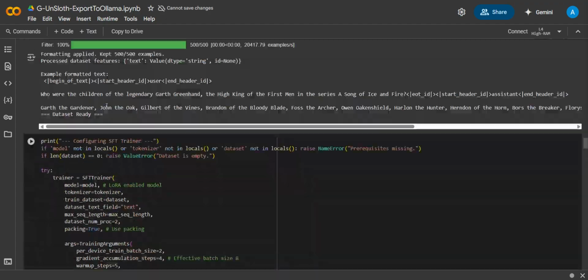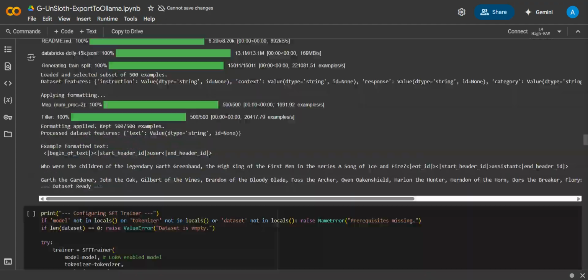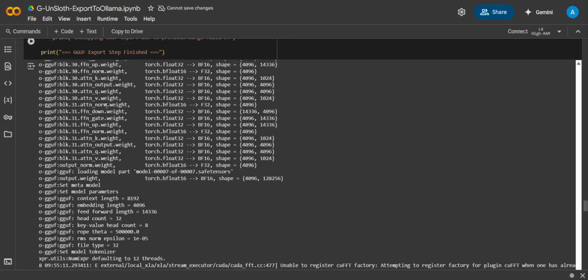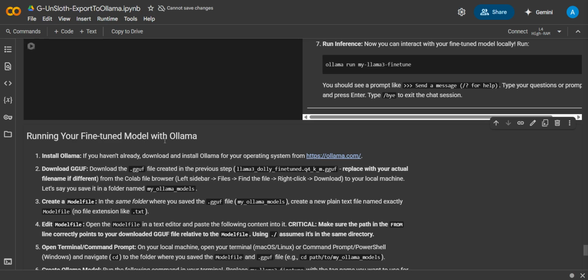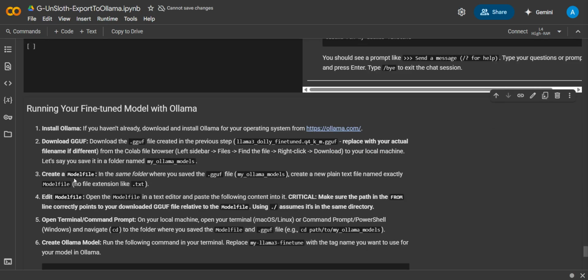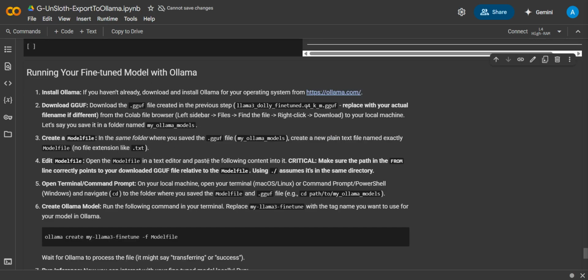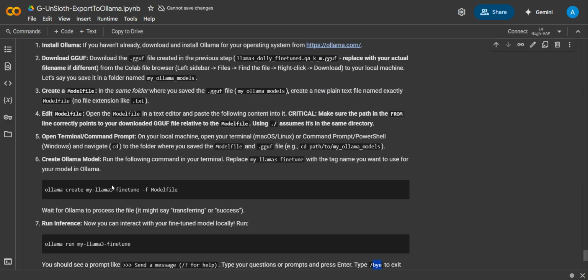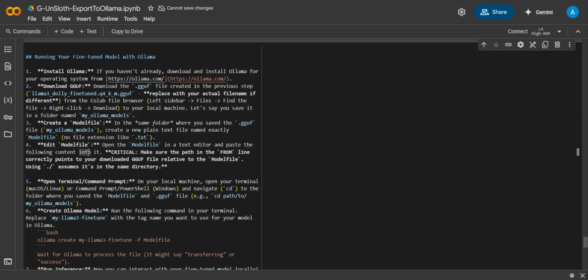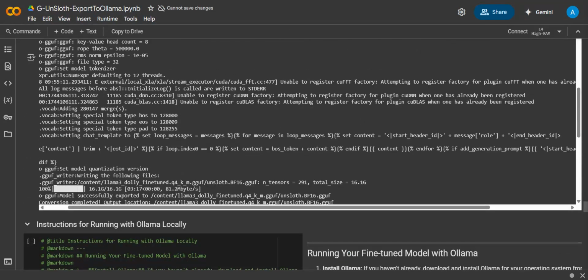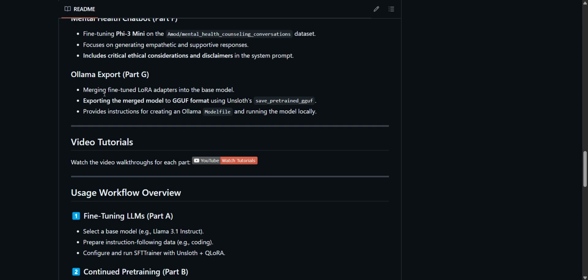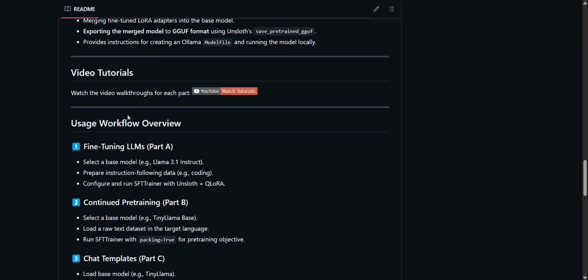This is exporting to Ollama and then running that. First, you'll have to install Ollama on your local and then continue with the process. These are the steps that I followed, the same thing basically, whatever is here. Downloading the GGUF and then creating a model file, and then in the command prompt you go to that file and run it. This is for running, and this is for the creation. Oh, sorry. This is all about the last part, where we're exporting and then running it locally in our system.